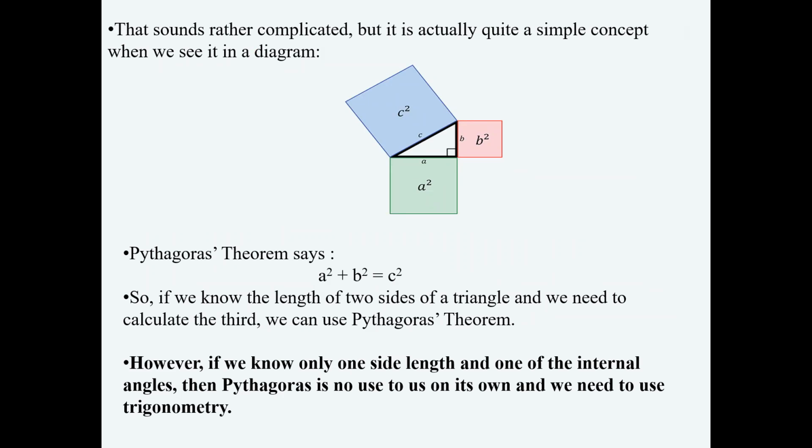That sounds rather complicated, but it is actually quite a simple concept when we see it in the diagram. Pythagoras theorem says a square plus b square is equal to c square. That means that the square of the hypotenuse is equal to the sum of the squares on the other two sides. So if we know the length of two sides of a triangle and we need to calculate the third, we can use Pythagoras theorem. However, if we know only one length and one interior angle, then Pythagoras is of no use on its own, and we need to use trigonometry.